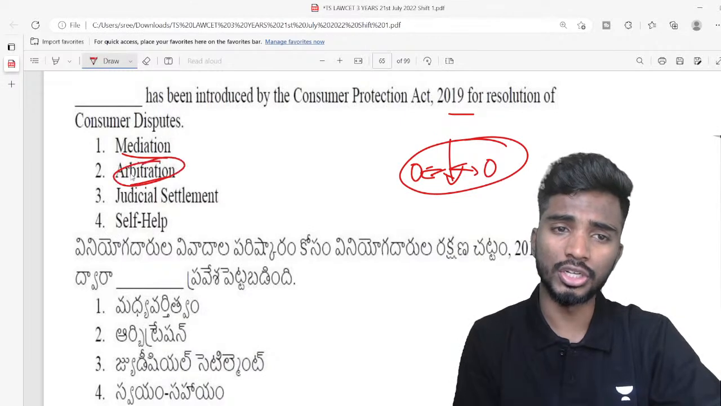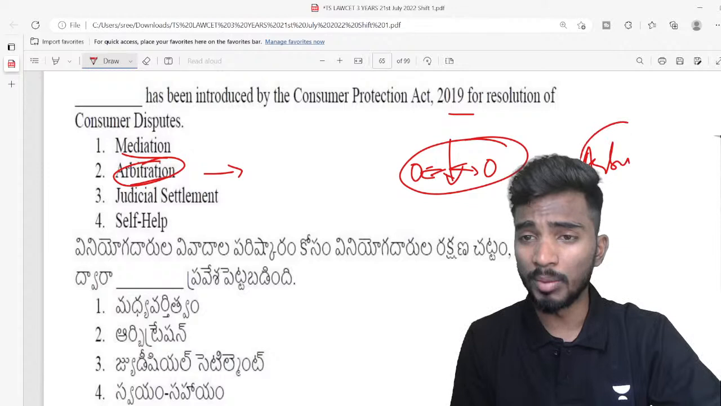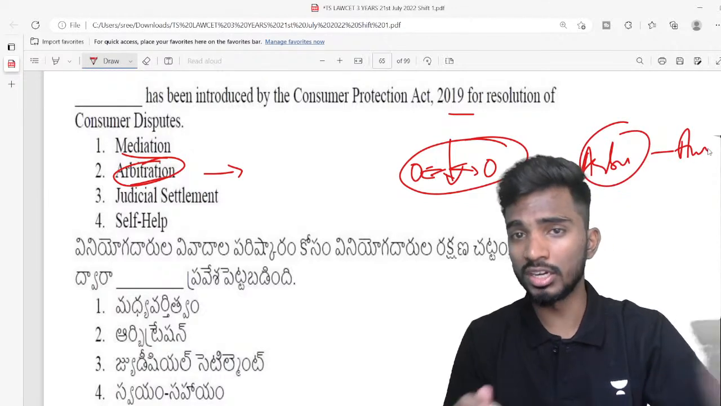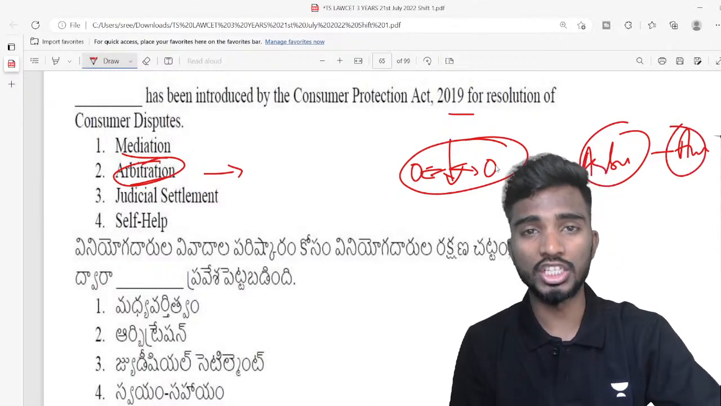Whereas in arbitration, there is an arbitrator. The arbitrator will pass an award. Award means not the prize, it means he passes an order. That order is binding on these 2 parties.